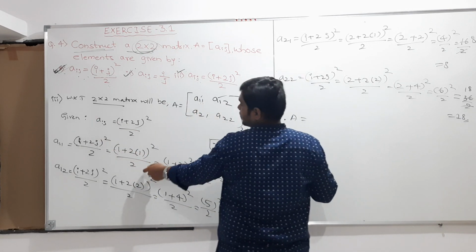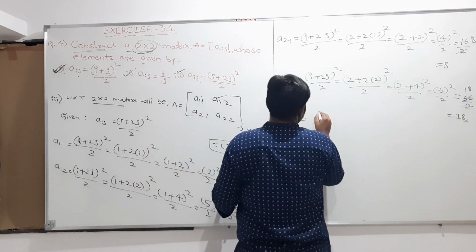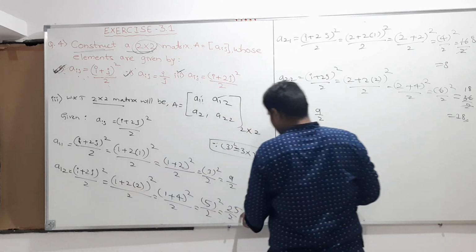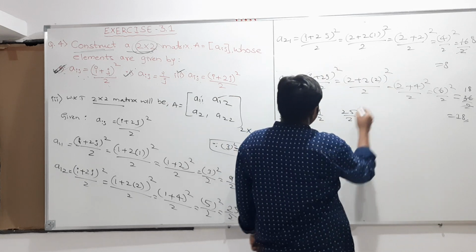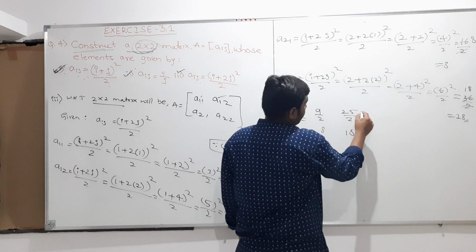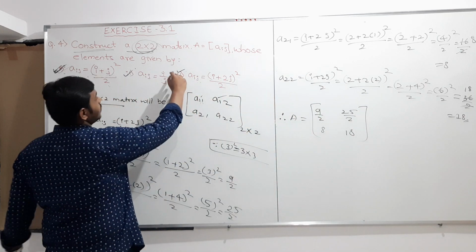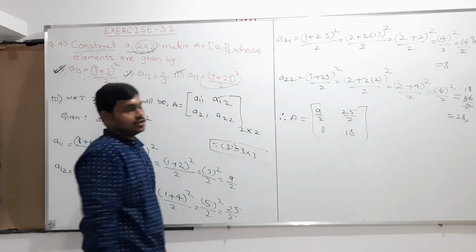So therefore the element of the order 2 cross 2 will be, in this place I am substituting the values. A is equal to A11 value is 9 by 2, next A12 value is 25 by 2, and A21 value is 8 and next A22 value is 18. So therefore my dear students, this is the matrix where the elements satisfy this condition. Like this you should write.